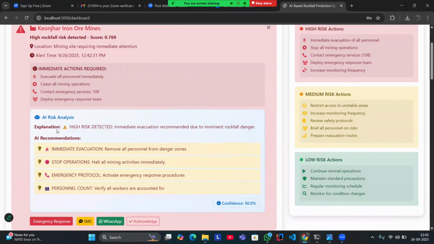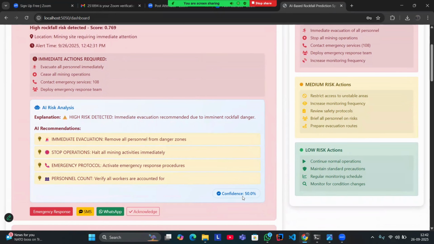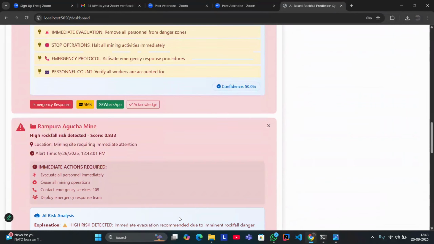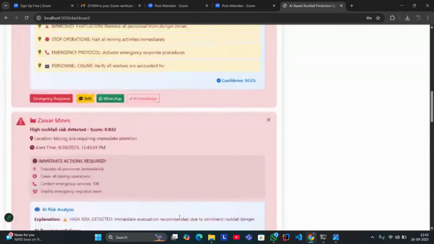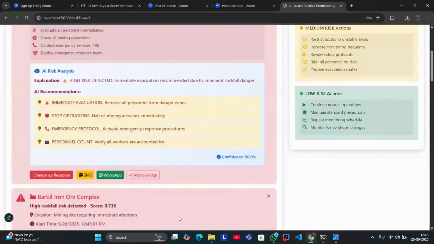That is the total 18 mines India has, with a confidence ratio below that shows how much risk of that particular kind the mine is currently in. Here we can show different mines with different ratios of confidence and different alerts. This way, we have every mine's details in the dashboard.